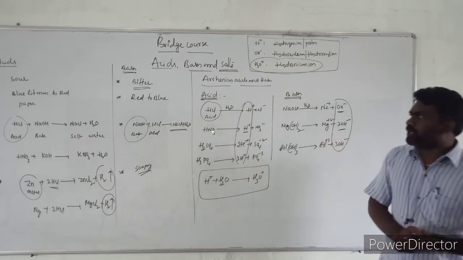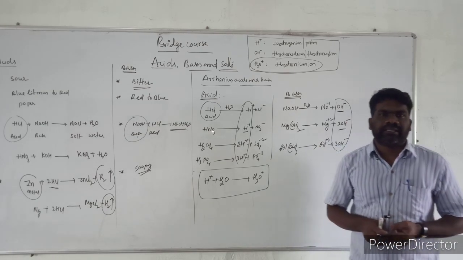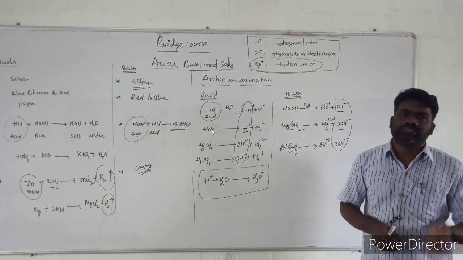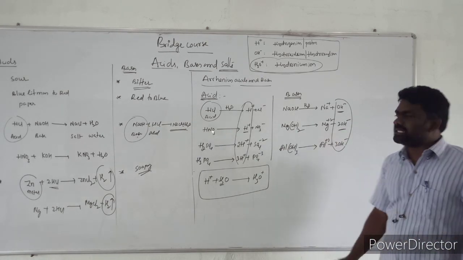That is the difference. Now, the Arrhenius acid-base theory does not explain the acidic and basic character of all substances. This Arrhenius acid-base theory has certain limitations.